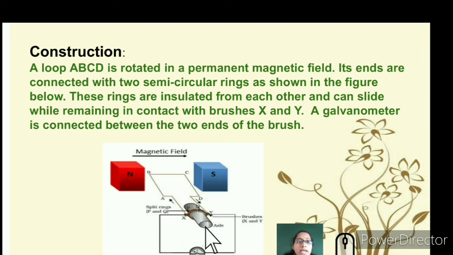The ends are connected with two semicircular rings. It's not complete rings, it's semicircular rings as shown in the figure. These rings are insulated from each other. Why are they insulated? Because it should not allow the electricity to pass through. So it can slide while remaining in contact with the brushes X and Y. It is also connected by a galvanometer at the two ends of the brush.